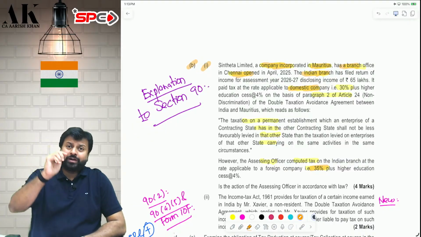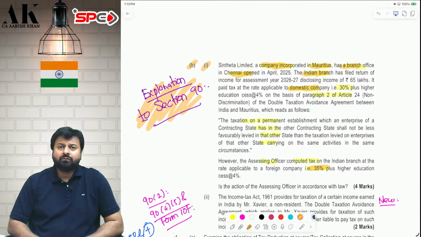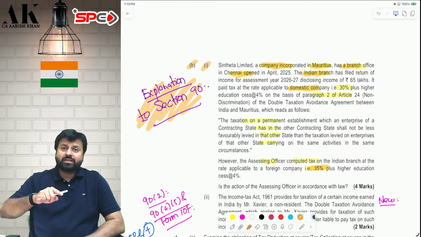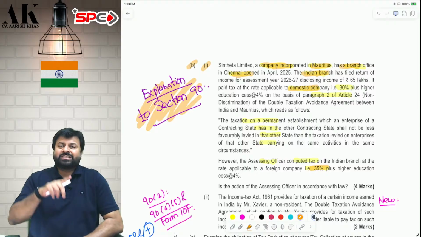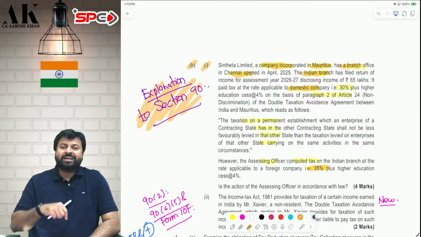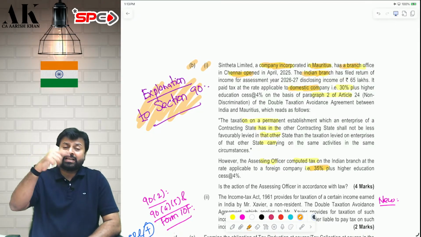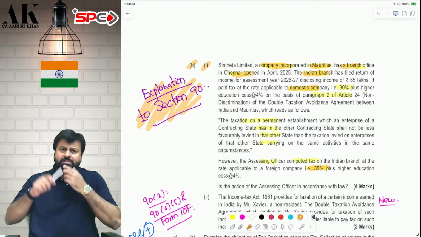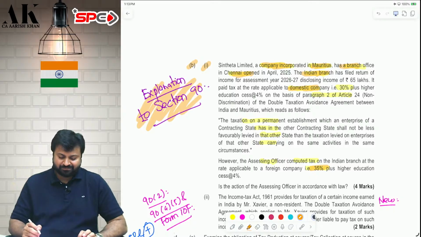So to protect this, the income tax department has put an explanation in section 90. What is the explanation in section 90? That a charge of tax at a rate higher than the domestic company is not considered as less favorable. Do you remember or not? So if we charge a foreign company at 35% and an Indian or domestic company at 30%, we do not say that is a less favorable charge. We say that is equally favorable. I hope it is clear to all of you. It cannot be considered as less favorable.